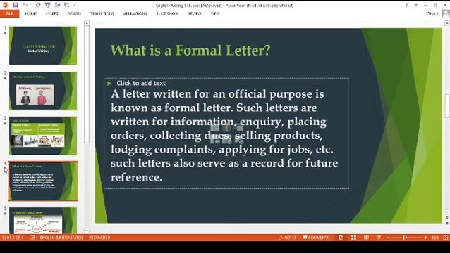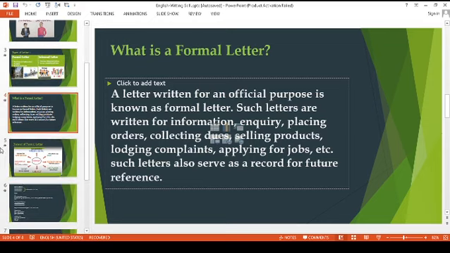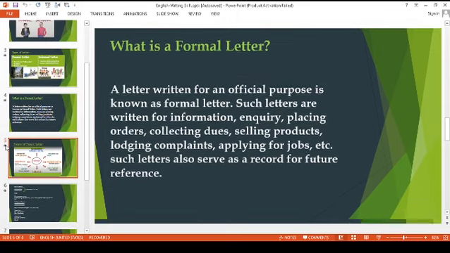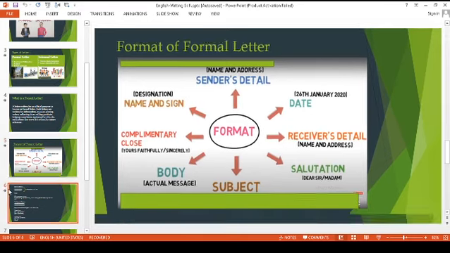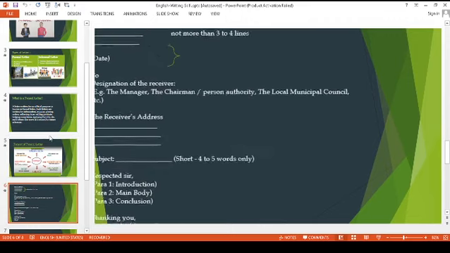A formal letter is for our official purposes. We write this letter for complaining, applying for a job, making an inquiry or placing some order, and it is useful for future reference as a record. We call it a formal letter. So while writing the formal letter, these 8 things should be there in the letter writing.